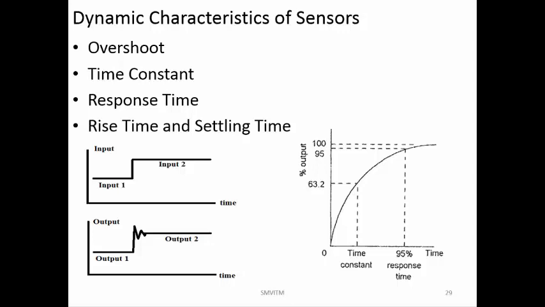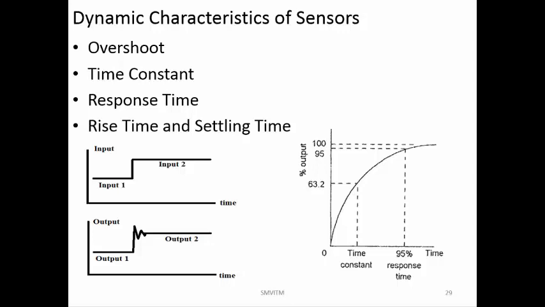If your input values are changing very fast, then you will not be able to make all the measurements, because before the system can detect a particular input value, the input has already changed to some other value. So you are not able to make accurate measurements. A lot of information is going to be undetected, because your system is very, very slow to detect the changes.